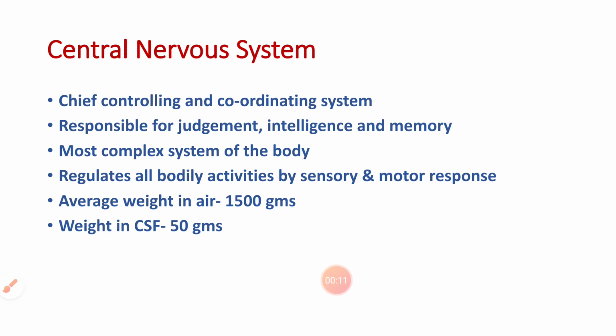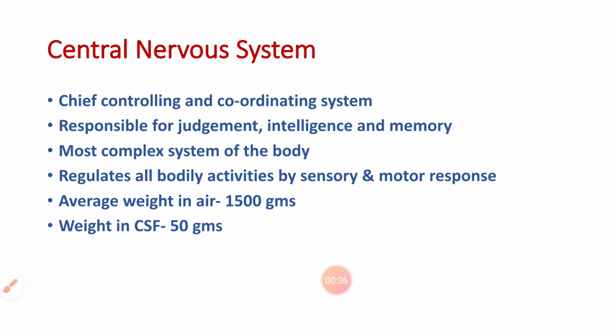So the central nervous system is the chief controlling and coordinating system of our body. It is responsible for judgment, intelligence and memory. It is the most complex system of our body. It regulates all the bodily activities by sensory and motor response. It adjusts the body to the surroundings and regulates all the bodily activities by involuntary and voluntary control.